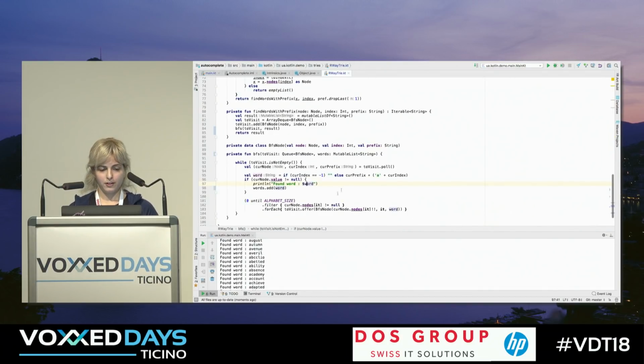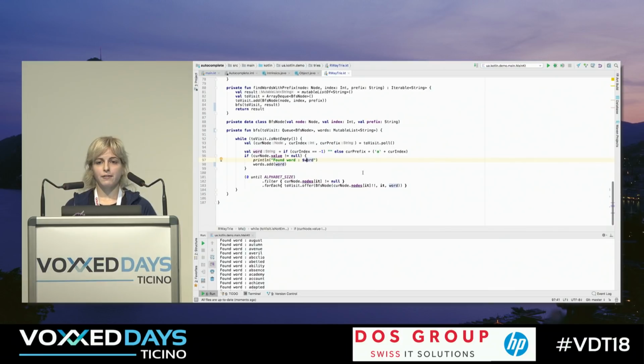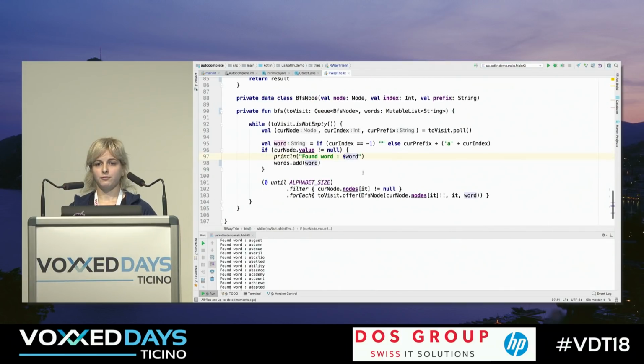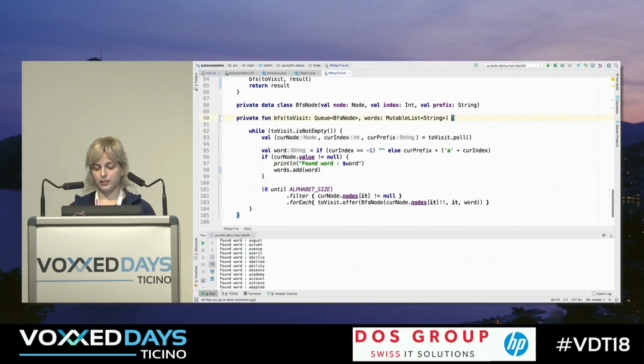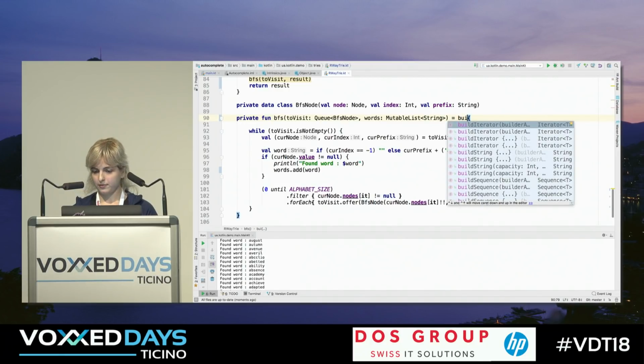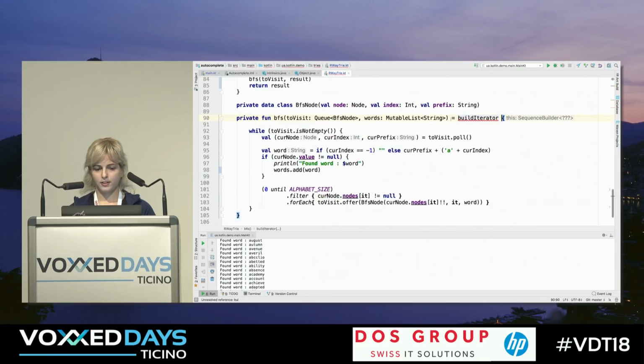We go to that tree. Is everything clear, or do I need to scale the screen? So first of all, we'll use buildIterator. Now we'll return a collection with a lazy iterator. We need to use yield in order to return values.